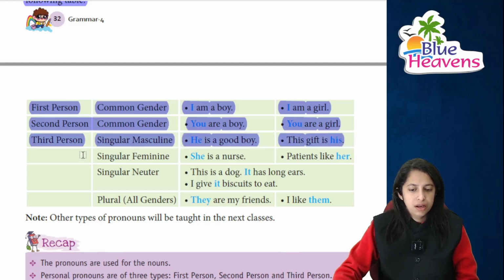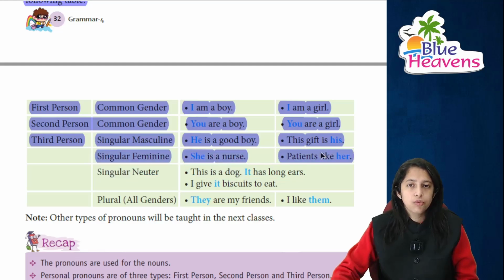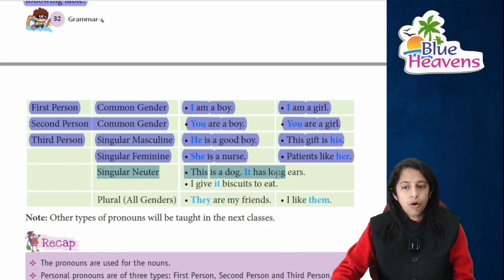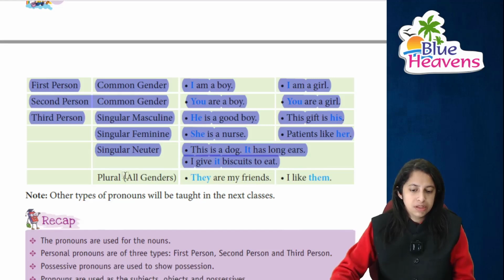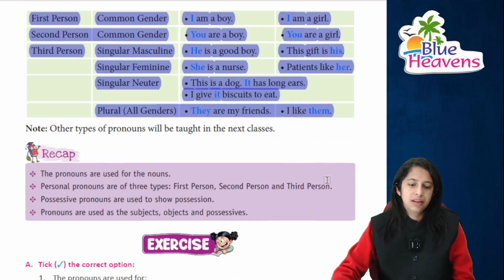He का क्या हो गया? His हो गया. Singular feminine में she is a nurse and the patients like her. उसको पसंद करते हैं. She का her हो गया. Singular neutral में this is a dog, it has long ears, इसके बहुत बड़े बड़े ears हैं. I give it biscuits to eat, मैं इसको biscuits देता हूँ. Plural में सारे genders आ जाते हैं. They are my friends and I like them, right.